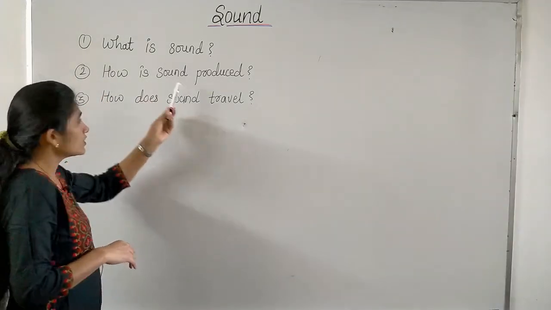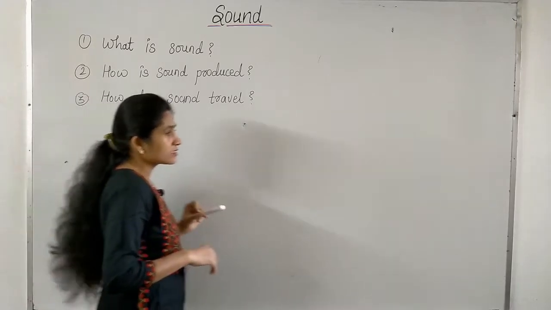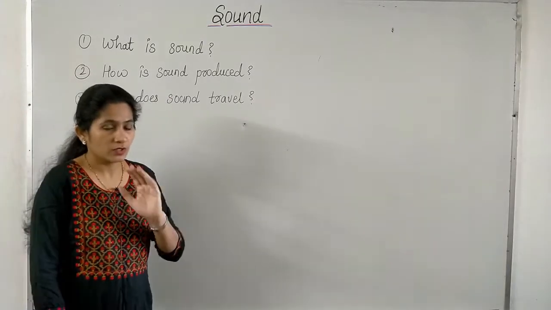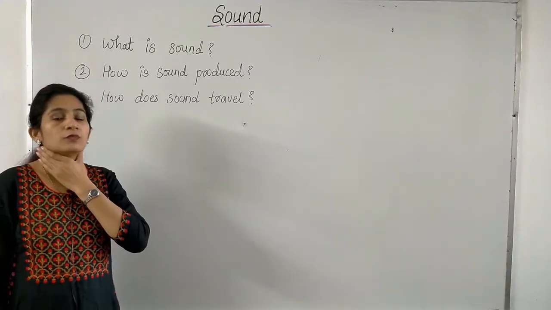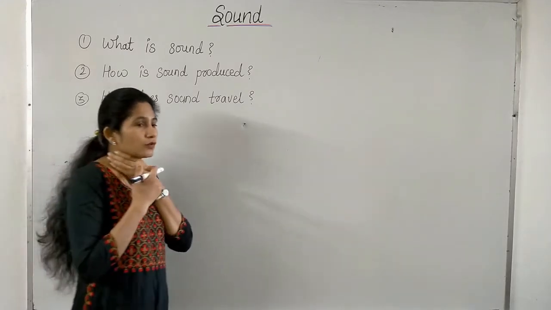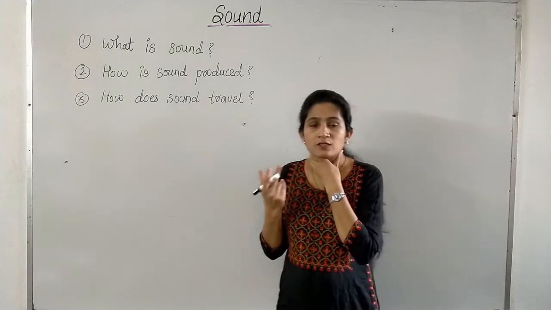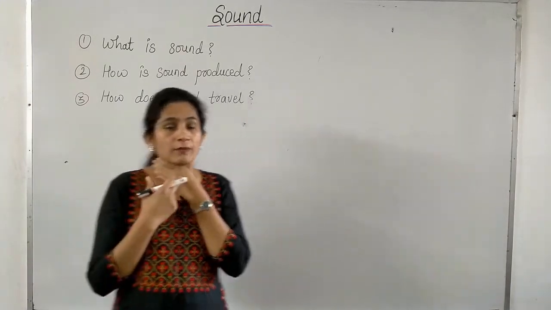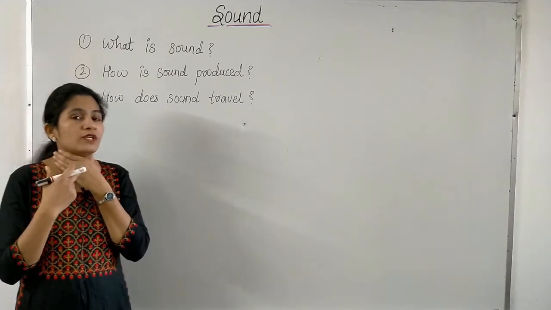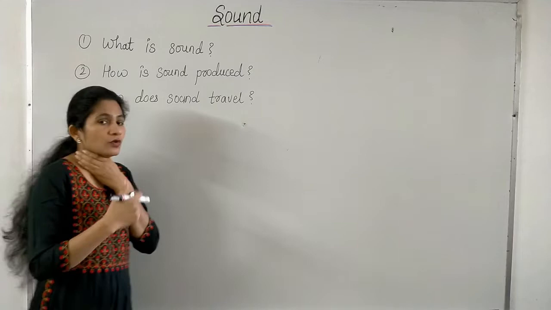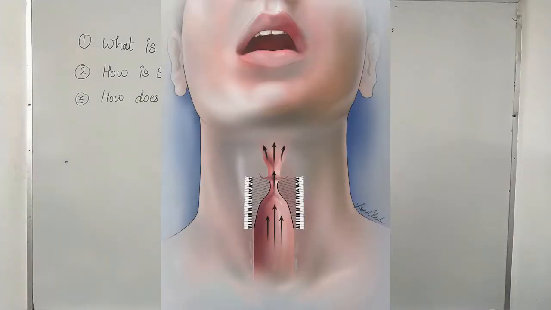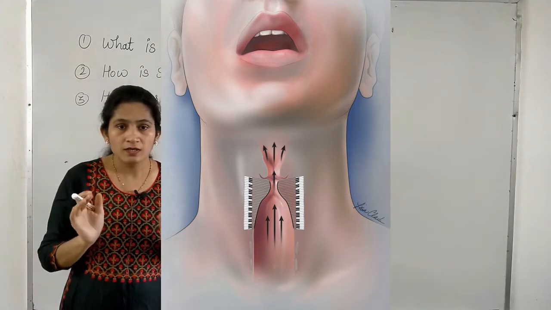Next point is how is sound produced. To understand this, I'll tell you to do one simple activity. Do with me. What you have to do? You have to keep your palm on your throat and say something. If you keep your palm on your throat and speak, then you feel vibrations inside your throat, because right now I am feeling vibration. This is because when you speak, the vocal cord which is present inside your throat vibrates to produce specific sound.